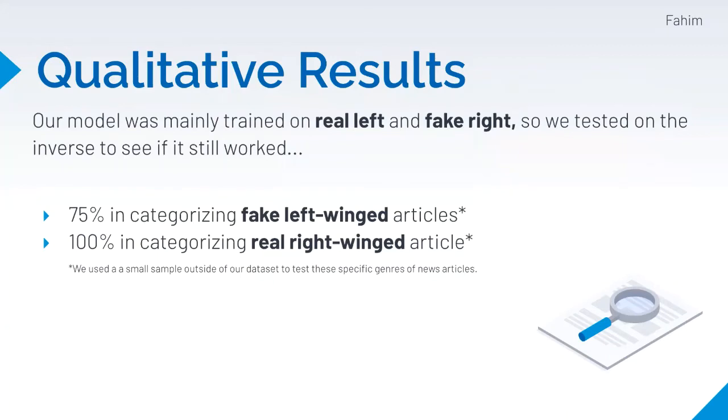So in order to test its effectiveness for as many cases as possible, we tested on the inverse to see if that still held true. We reached 75% accuracy in categorizing fake left-winged articles and 100% accuracy in categorizing real right-winged articles. Keep in mind that we used a smaller sample outside of our data set to test these specific genres of news articles.